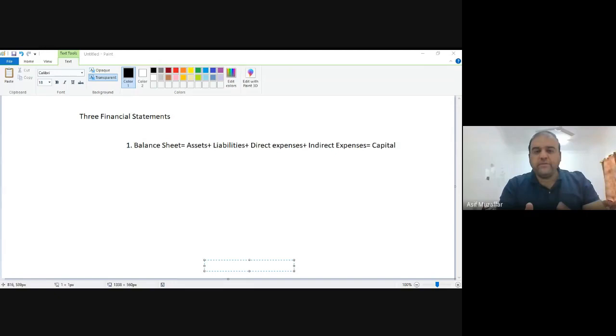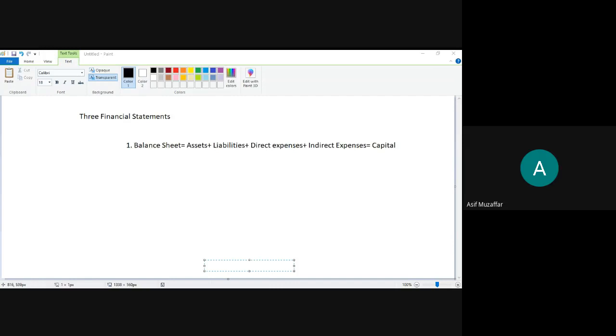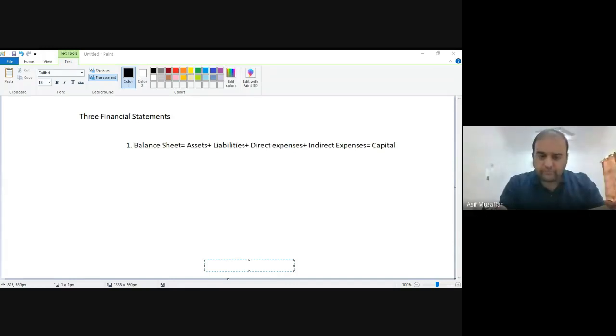For example, the interest, riba. So interest would be one type of liability, short-term liability. If you have a loan, normally the loan would be paid for more than 1 year, so it would be a long-term liability.